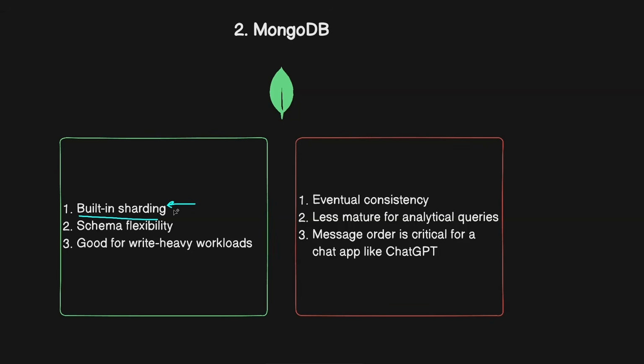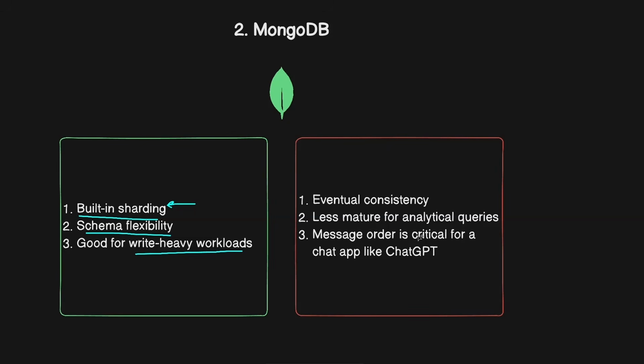Other than that, we also have schema flexibility here because you're not locked into a rigid table structure. If you want to add a new field to messages, you don't need any migrations for that. You just need to start adding that new field for the future documents. And it's also good for write-heavy workloads because MongoDB's architecture handles high write throughput very well.